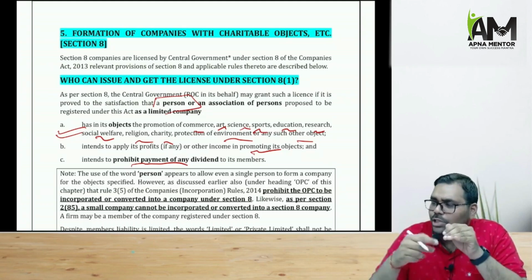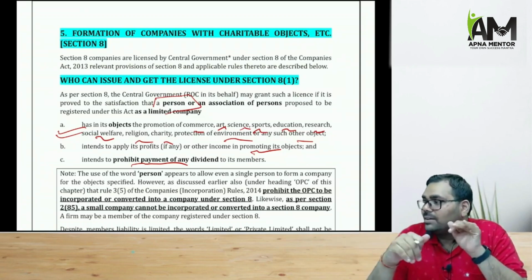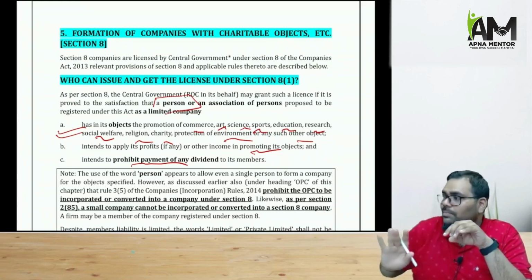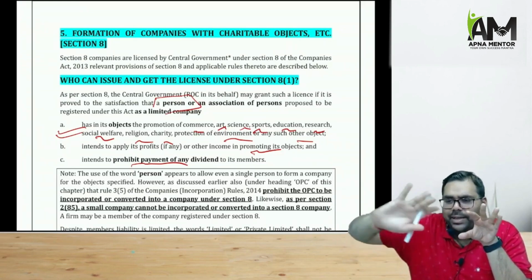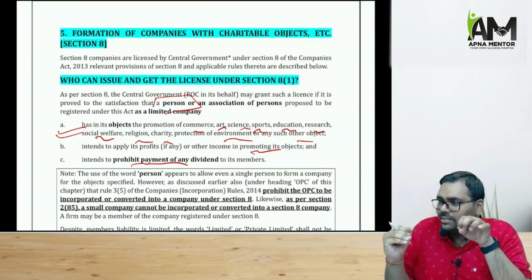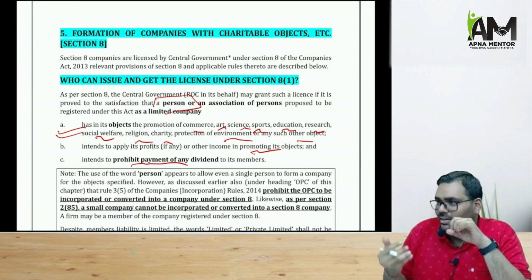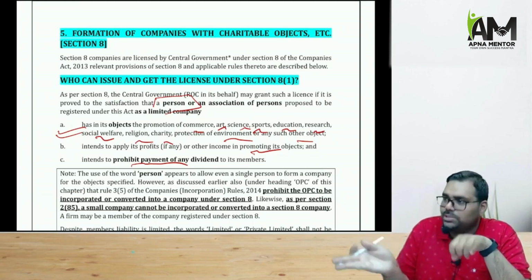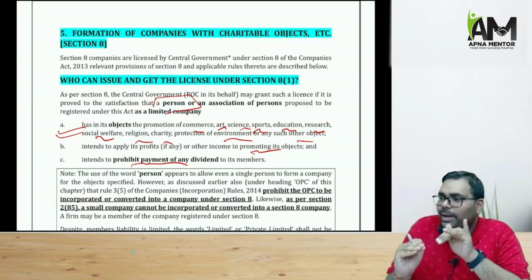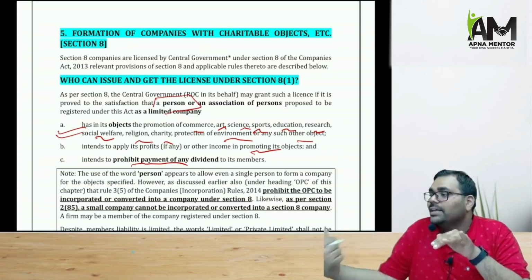So for everything you need to intimate to the ROC. But for everything you don't need to intimate to the regional director, because the regional director is a person sitting above the ROC, so for everything you are not going to disturb him. The regional director will be mainly seeing whether the ROC is working properly, and he will be given the delegation of powers in case of more important situations. ROC is also an individual, RD is also an individual. Now it depends on what part the CG has delegated to the ROC and what part the CG has delegated to the RD.